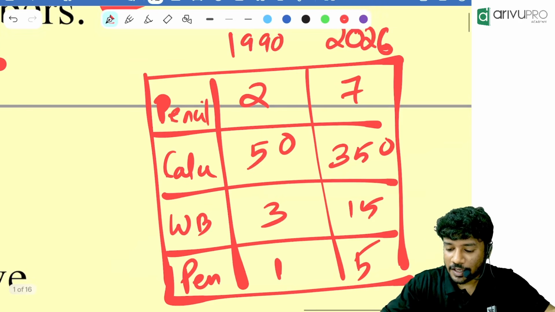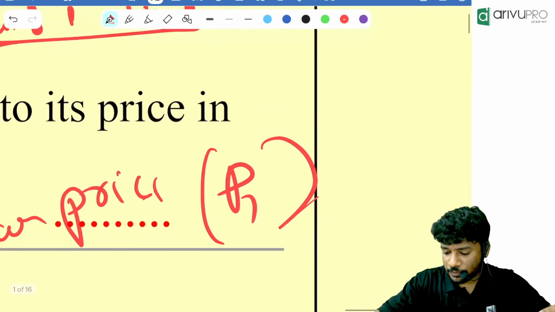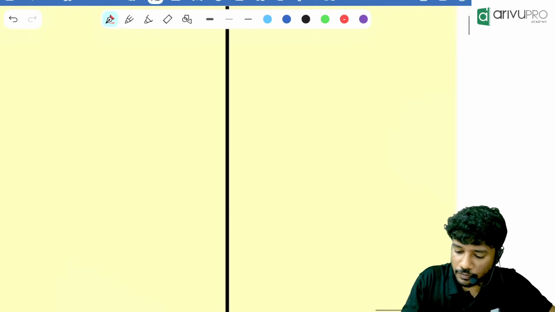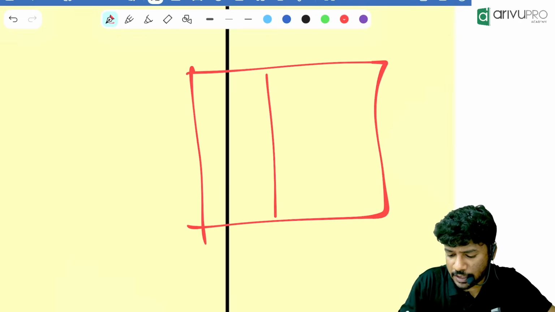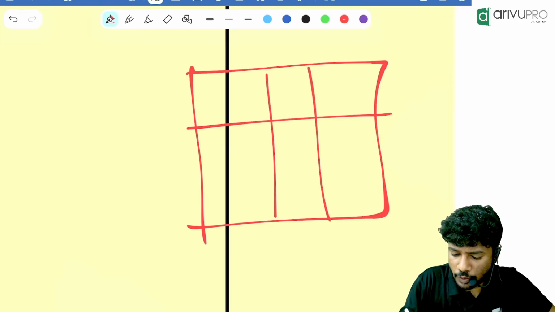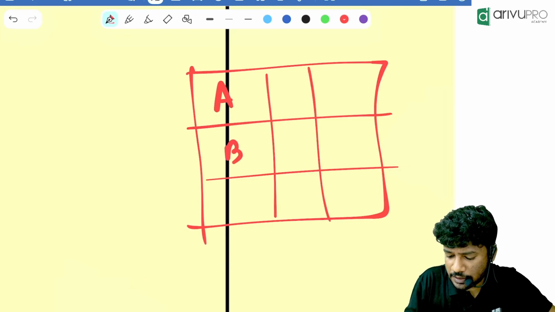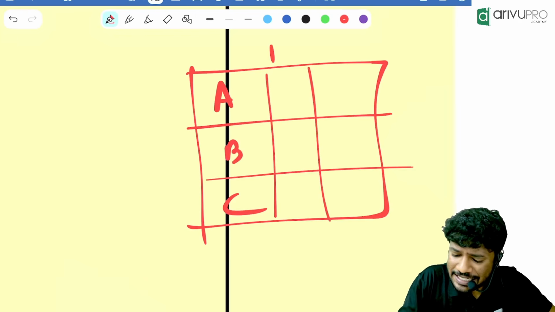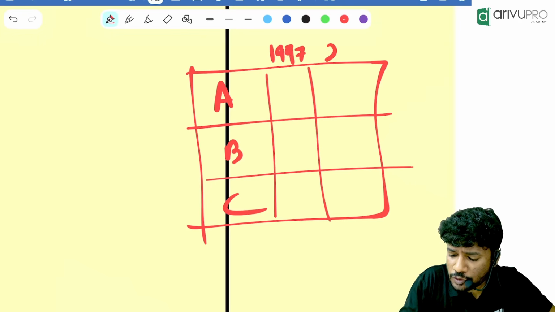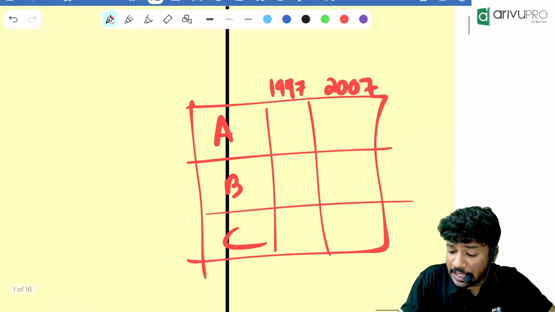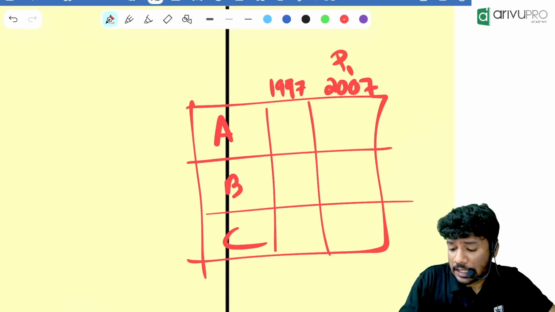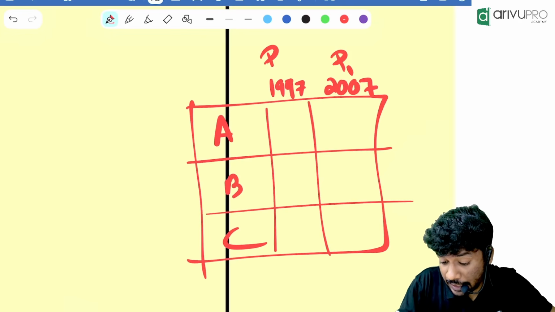Now, people, randomly I'll put something. You should tell me the price relatives. A is there, B is there, C is there. Now, 1997 and 2007. So, 2007 is the current year and 1997 is the base year.